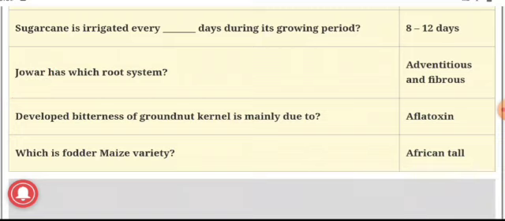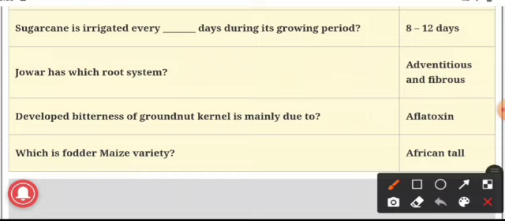Next question. The developed bitterness of groundnut kernel is mainly due to? The answer is aflatoxin. The bitterness of the kernel is due to aflatoxin, and this aflatoxin develops mainly when the moisture content is more than 8%, and also occurs due to the presence of fungi, namely Aspergillus niger and Aspergillus flavus.